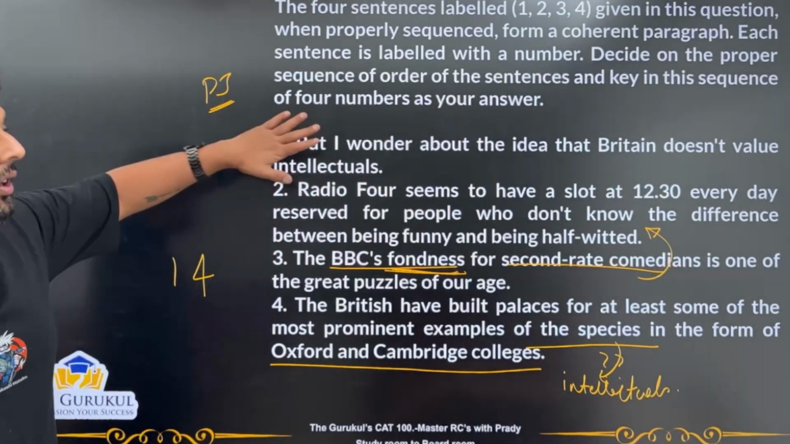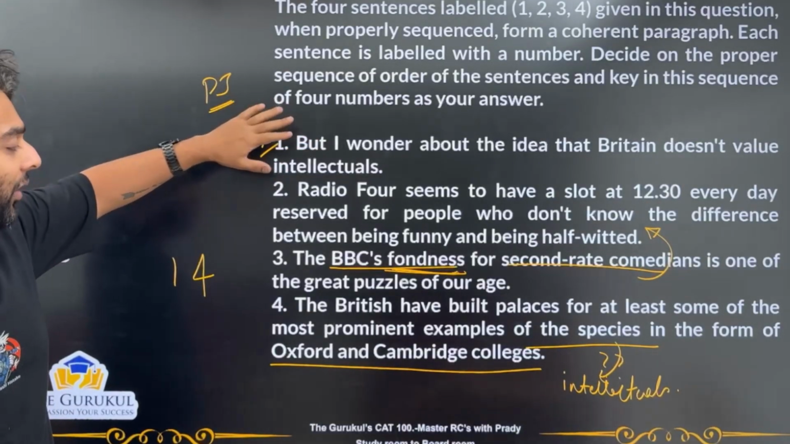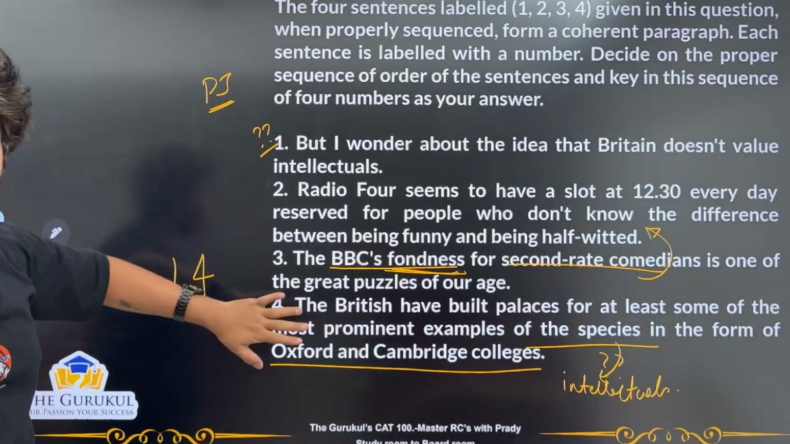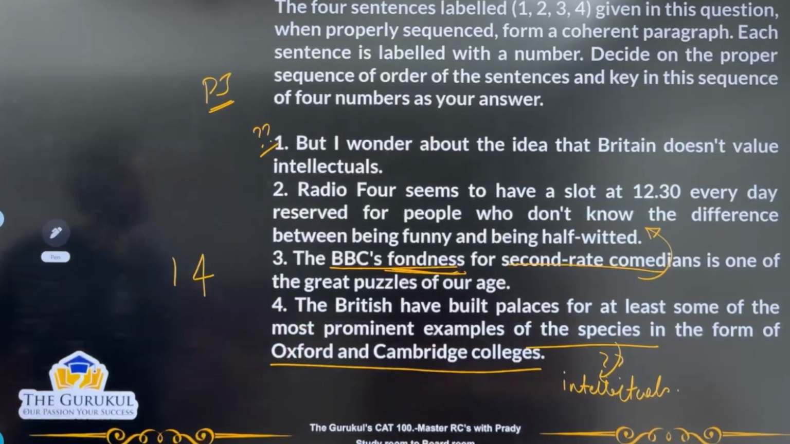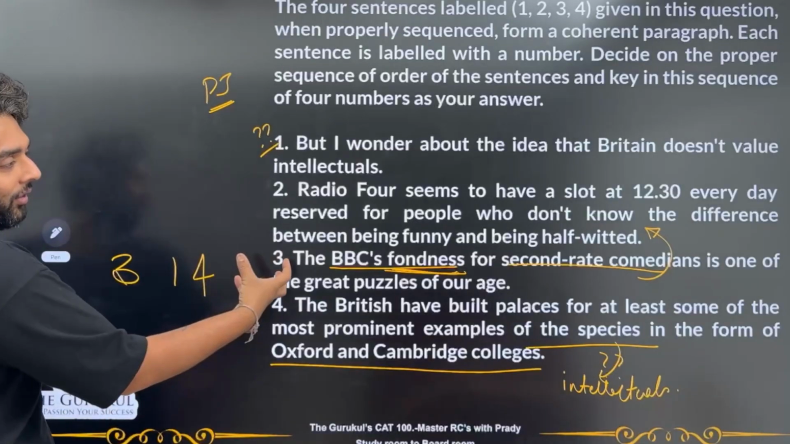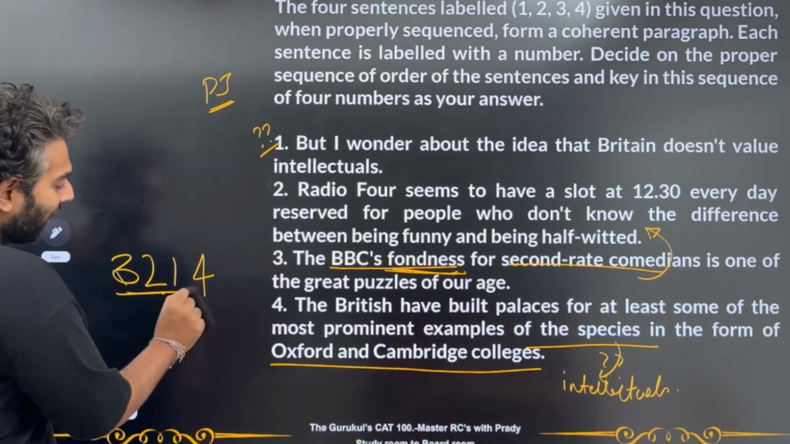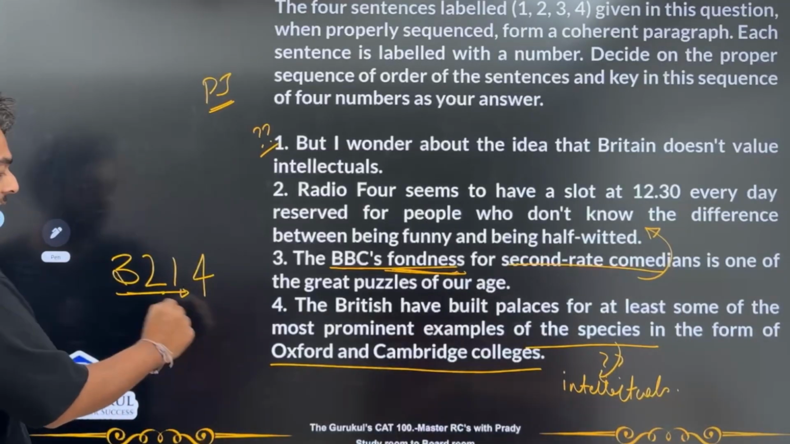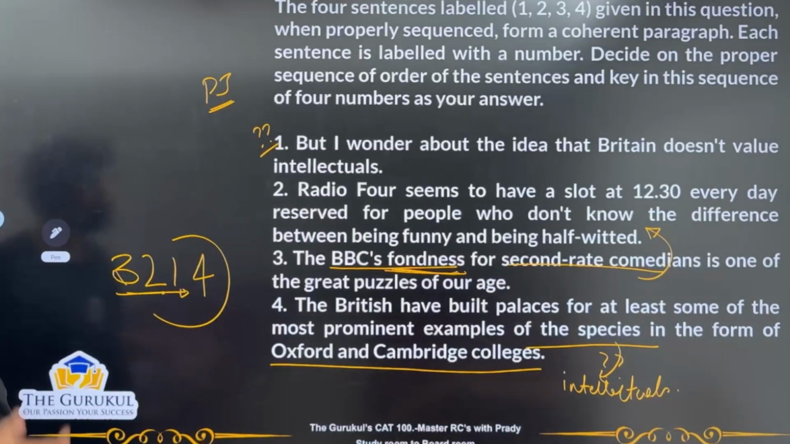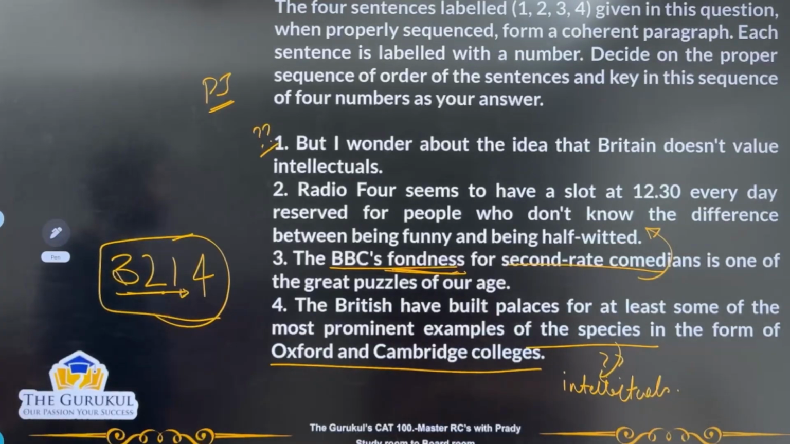Yes, I wonder about the idea that Britain doesn't care about its intellectuals or doesn't value its intellectuals, but there's some contrary evidence over here. So the best possible answer now becomes 3, which is the very, very starting, 2, an idea that's elaborating it, 1, it's taking forward into the case of intellectuals, and 4, that's giving me the complete evidence. So the best possible answer is 3, 2, 1 and 4.